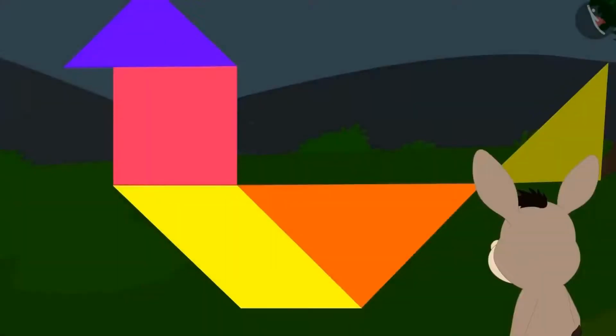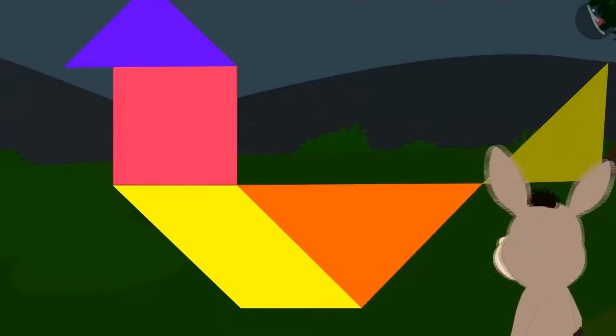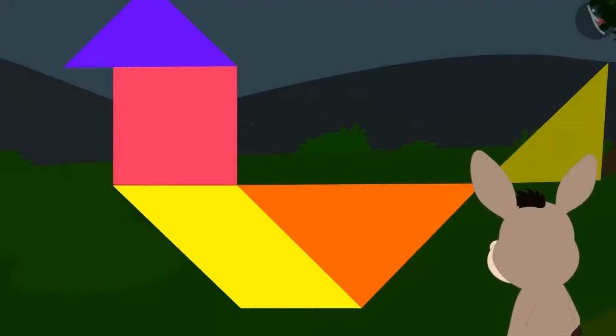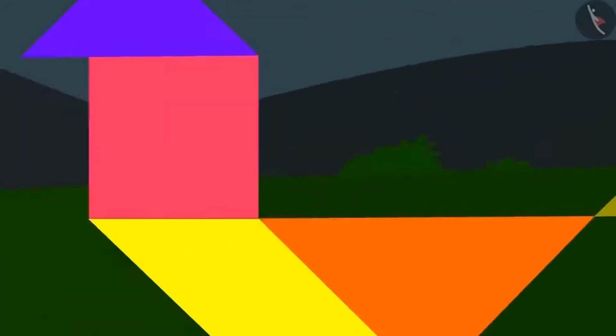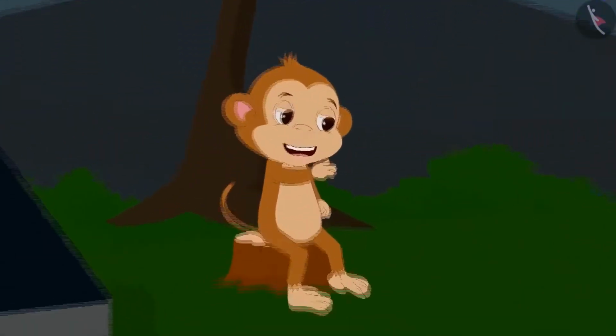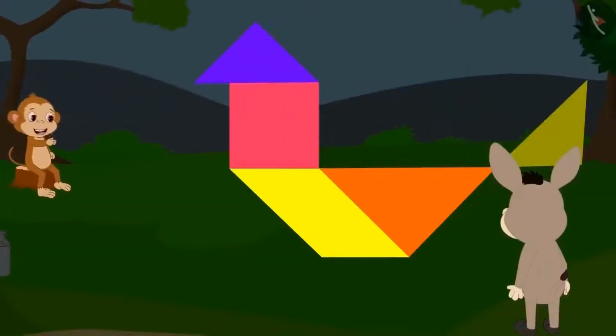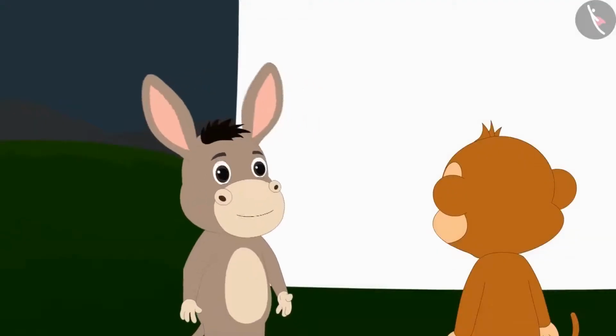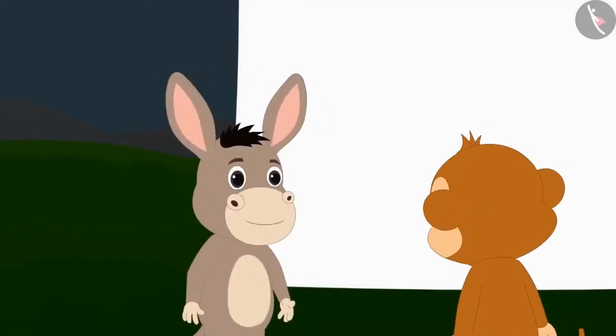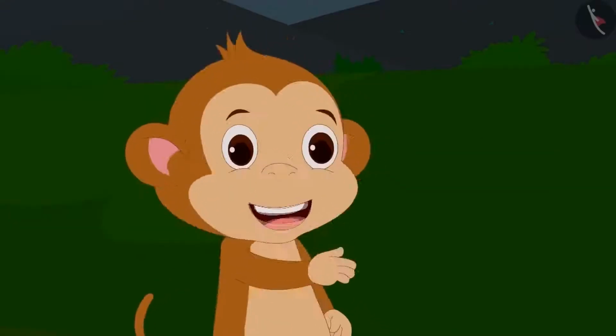Do you know what he saw there? There was no giant bird behind the curtain. There was only a bird shape made out of pieces of paper. And do you know whose mischief it was? It was Babban. When Bhola went behind the curtain, he saw Babban hiding there in a corner laughing at the people. As soon as Babban saw Bhola, he let out a mischievous laughter.